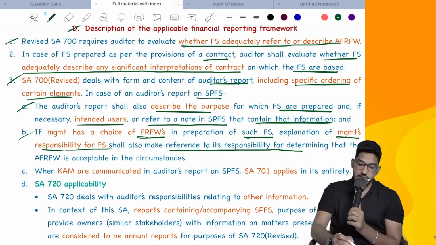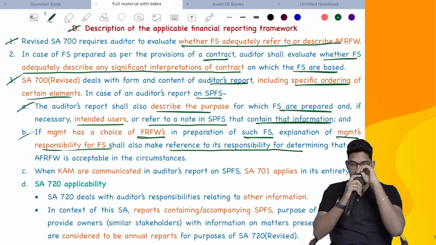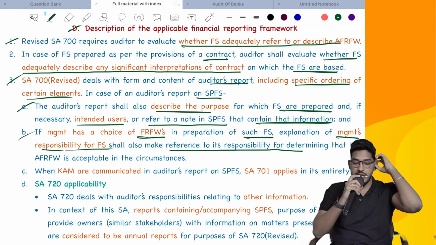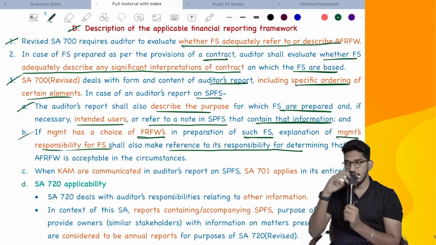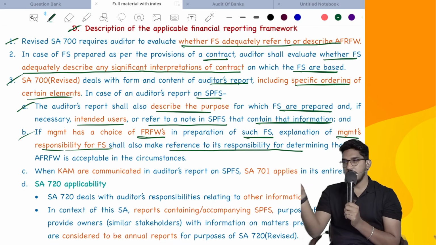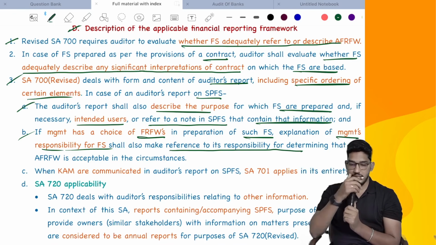So that's what they say here. If the management has a choice of financial reporting frameworks in preparation of such financial statements, the explanation of management's responsibility for such financial statements shall also make a reference to its responsibility for determining that the applicable financial reporting framework is acceptable. They have given two options. You have chosen one. Why have you decided that it is acceptable? That also you have to add in the management responsibility paragraph.